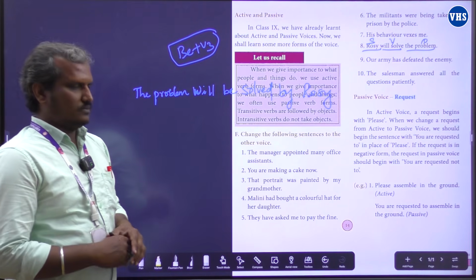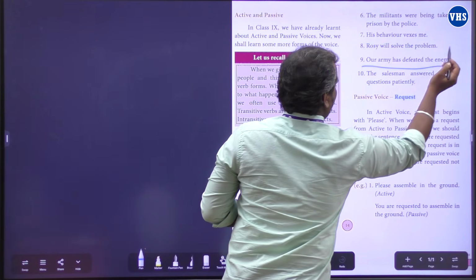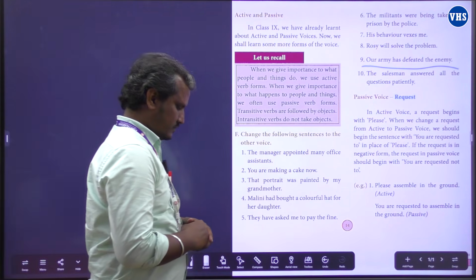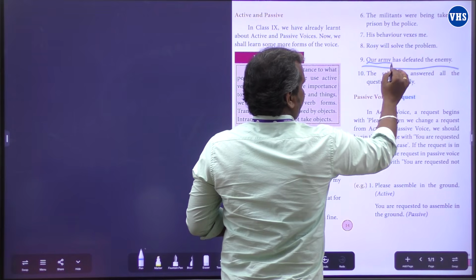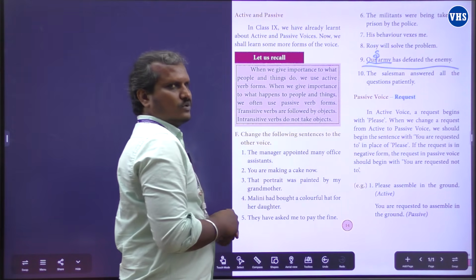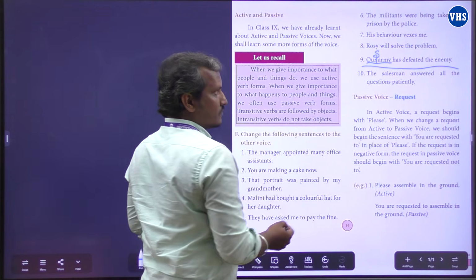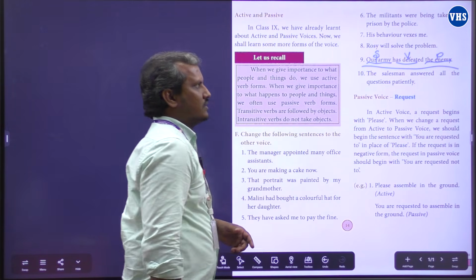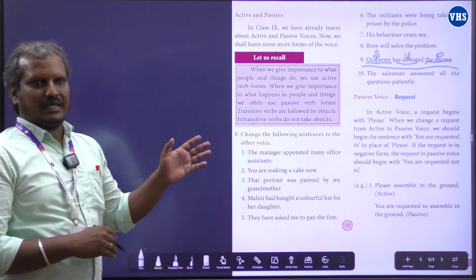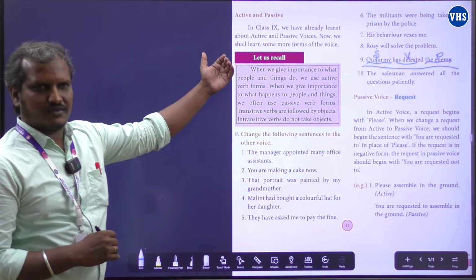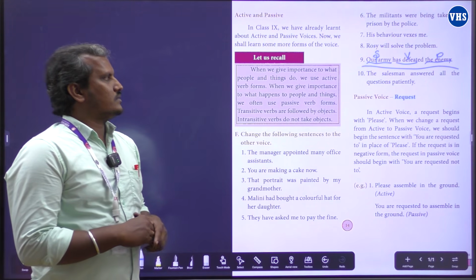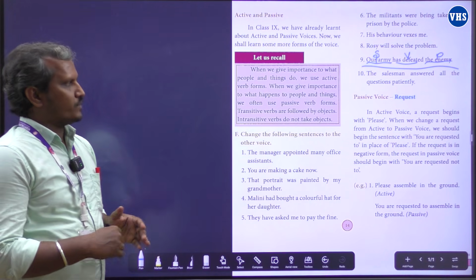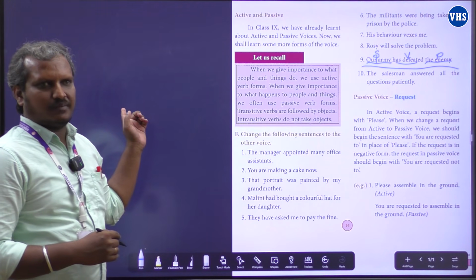And the ninth one, our army has defeated the enemy. Can you find out the subject? Yes, our army. Then what is the verb? Has defeated. Obviously, yes. Object is the enemy. So we got subject, verb, and then object. So it's an active voice. We'll change this into passive voice. You know, right? The object comes as a subject in the passive voice.